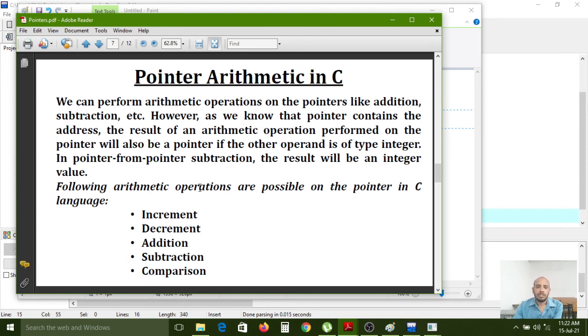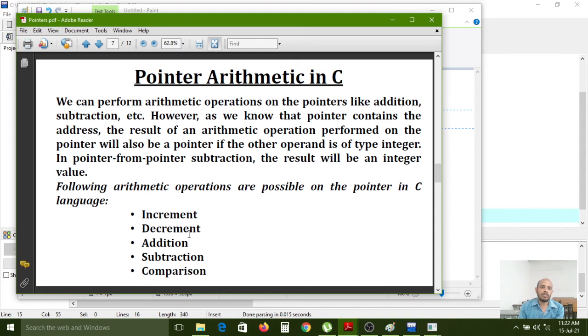The operations are not performed on floats and doubles, because internally the pointers use integer format. The following arithmetic operations are possible on the pointer in C language. First one is increment, second one is decrement.